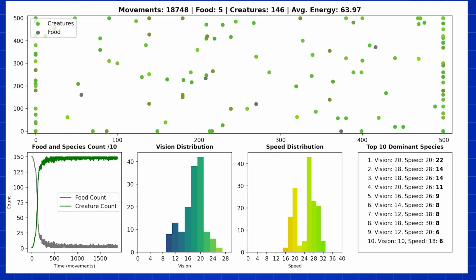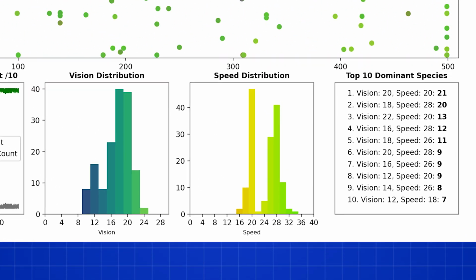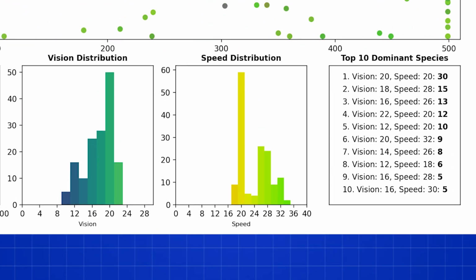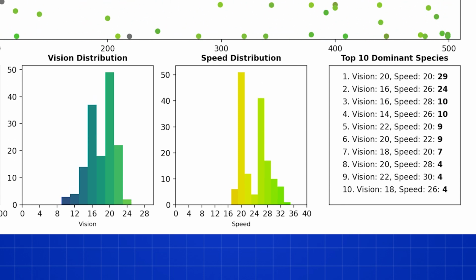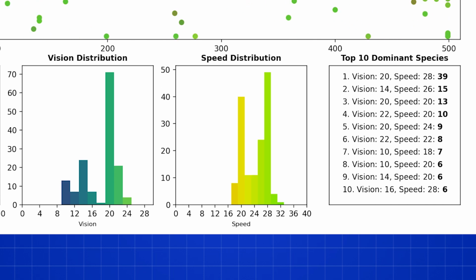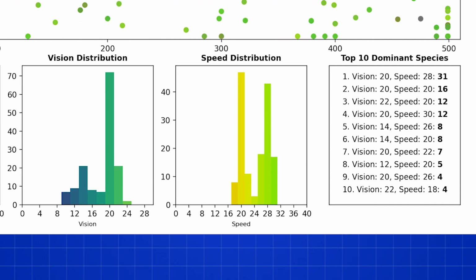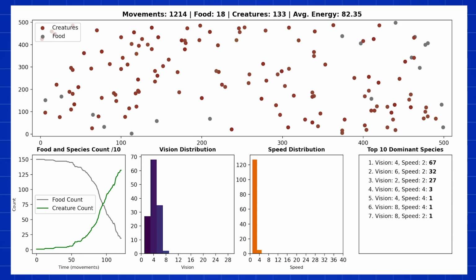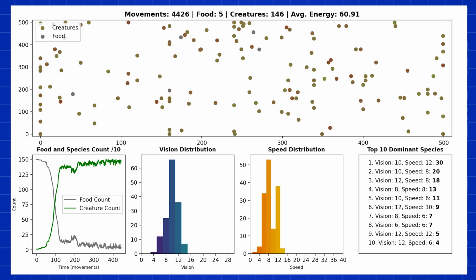However, something weird happened. We didn't change vision cost, but there was a new peak of 20. However, we also had other peaks with vision of 14 and speed of 20. Let's run it again because some things may happen due to random chance.